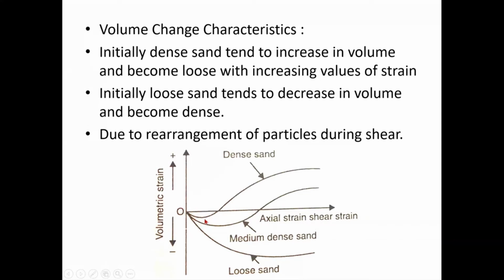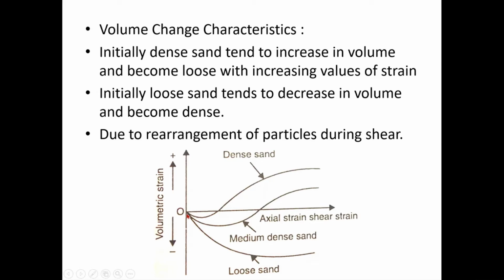But then what will happen, the particles will roll over each other again from their dense configuration. They will roll over each other again, and there will be dilation in the sand, isn't it? Right, I showed you using the knuckles initially. So there will be some dilation, and then it will be constant. After that it will become constant, right? Similarly, the behavior of medium sand will be in between these two.